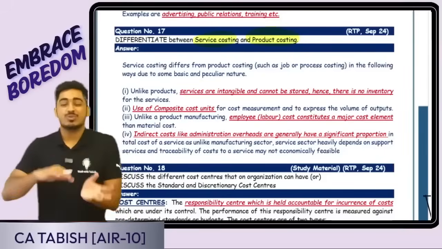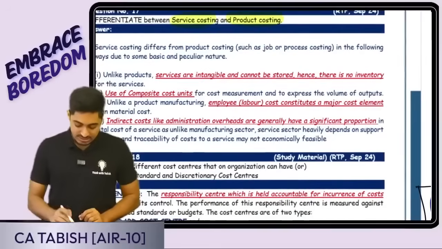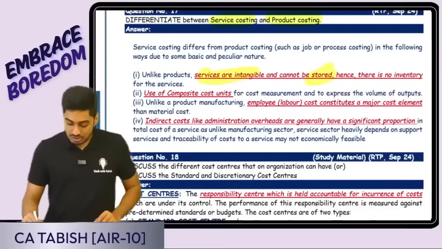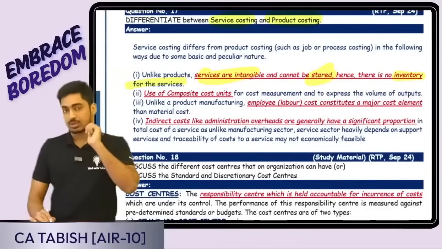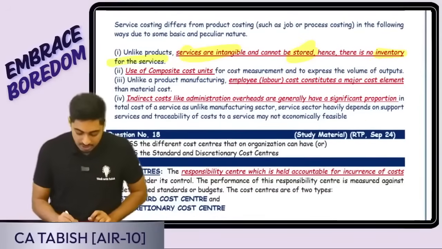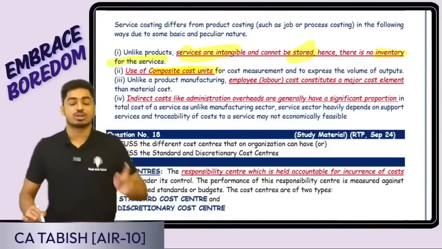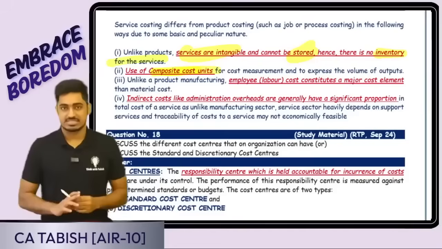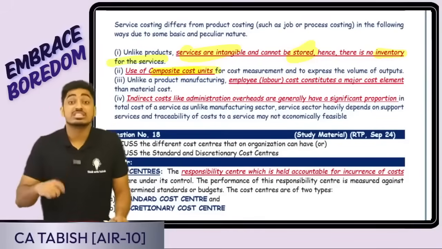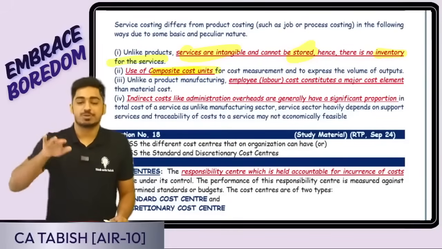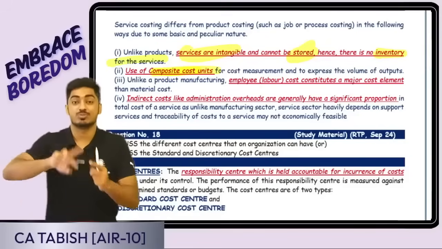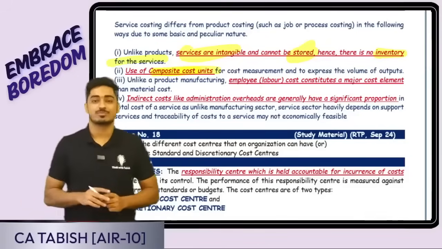Next question is, what is the difference between service costing and product costing? Normally what all special things are there in service costing? Firstly, services are intangible, so therefore they cannot be stored, so therefore inventory cost is not there. Point number one, there is no inventory. Point number two, we will be using composite cost unit in service costing. Normally in case of product, I'll be using a single unit of measurement, say cement per bag. But in case of services, say transportation, passenger kilometer, number of passengers, number of kilometers, composite cost units, more than one unit of measurement will be used.